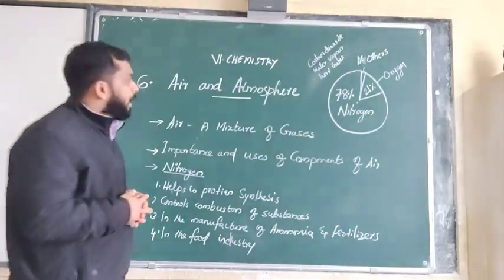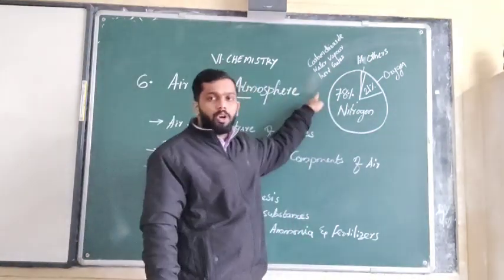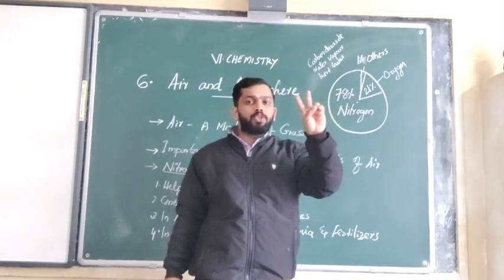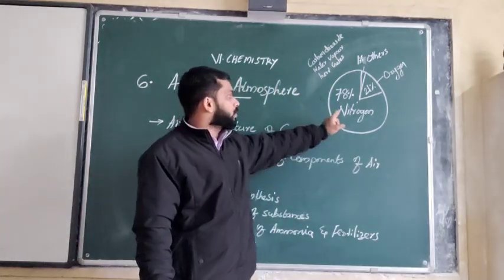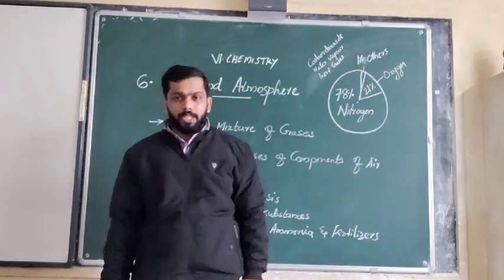So we can say that air is a mixture of gases. As I said, there are mainly two main components. First component is nitrogen and second component is oxygen.